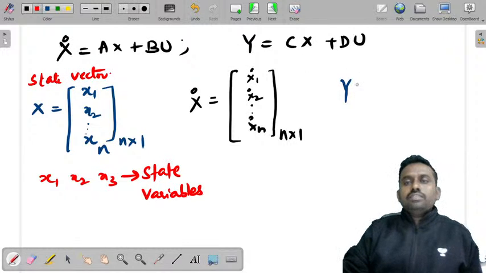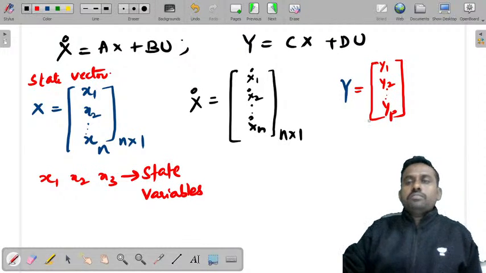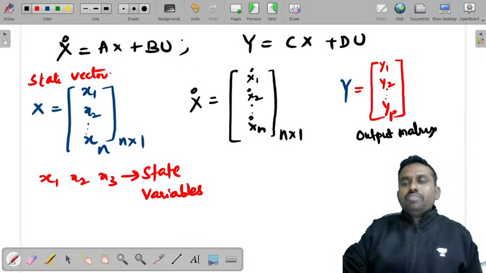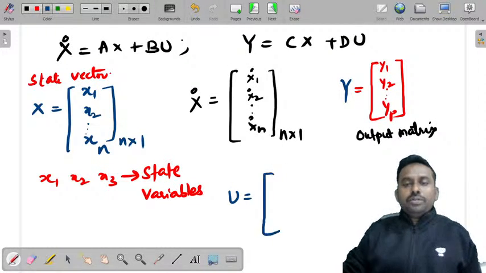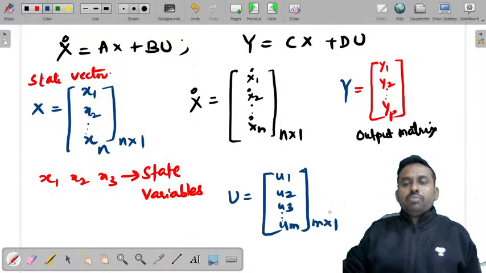Also, this is called state matrix or state vector, right? And y, if you take multiple outputs, you can say y1, y2 and so on yp. This is an output matrix or an output vector, right? Similarly, you can also consider u, which is equal to u1, u2, u3 and so on um, which is m by 1 matrix.